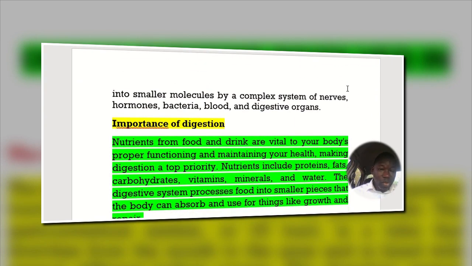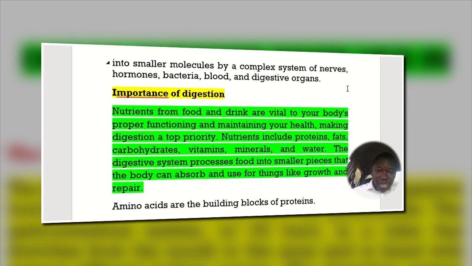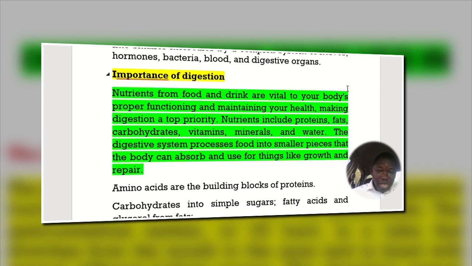Importance of digestion. What is the importance of digestion? Nutrients from food and drinks are vital to our body's proper functioning and maintaining of our health, and this makes digestion a priority. Nutrients include proteins, fats, carbohydrates, vitamins, minerals, and water.